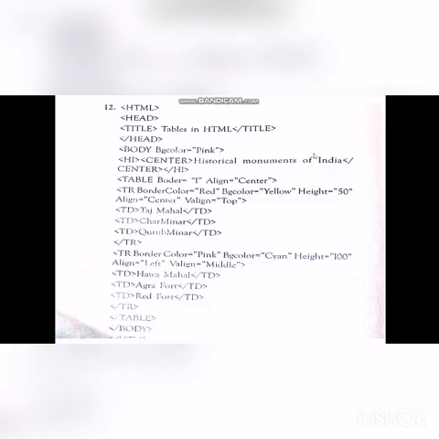12th question answer. HTML opening tag, head opening tag, title opening tag. You are writing table in HTML. Title tag closed, head tag closed, body tag you are opening. There you are giving BG color pink, and you are giving the heading Historical Monuments of India, heading 1, and you are giving center alignment. And after that you are creating the table with the border 1, alignment center.